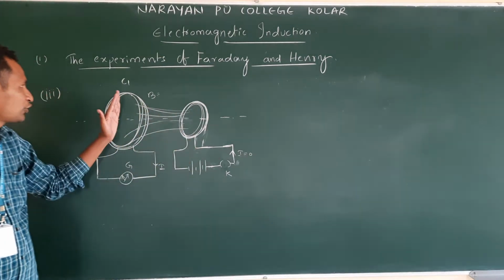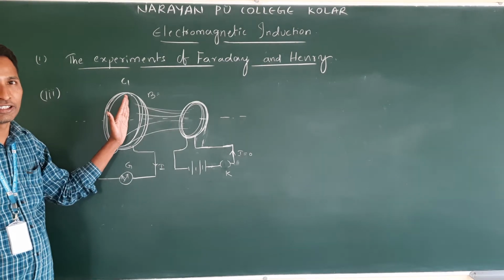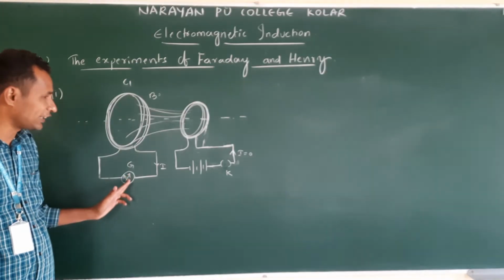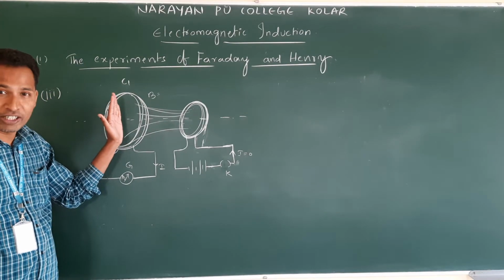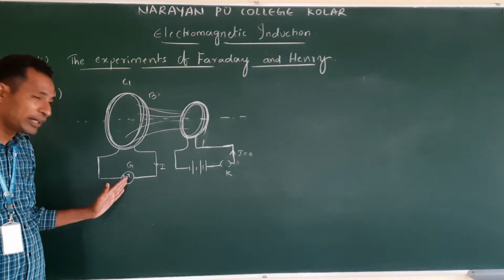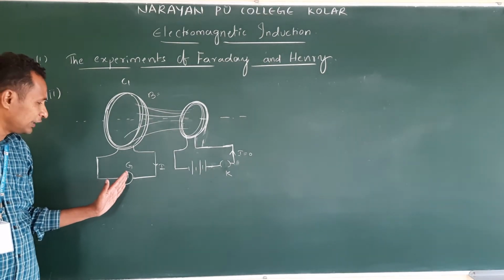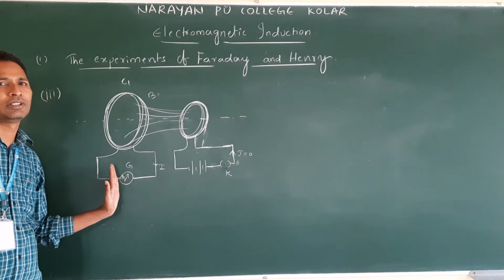Before switch on, there is no magnetic field in the coil. As soon as we switch on, there will be a magnetic field. There is a change in magnetic field, then momentary deflection. As soon as the key is removed, again the magnetic field becomes 0. Then there is a change in magnetic field, and momentarily deflection in the galvanometer.